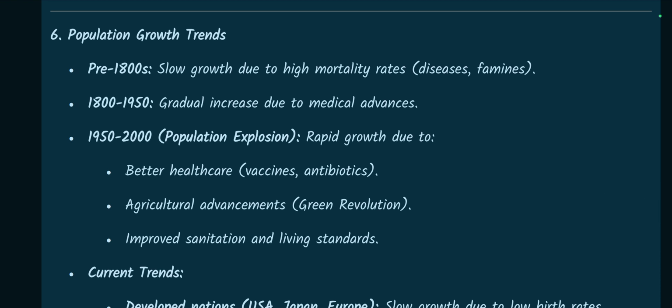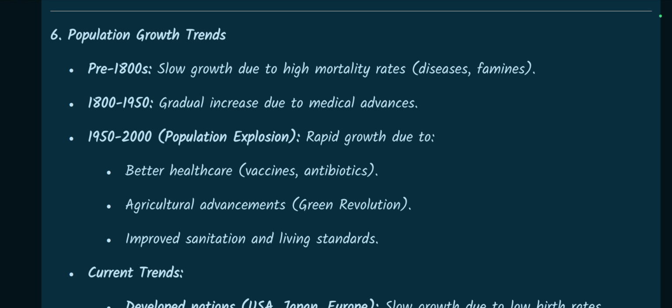Number 6. Population growth trends. Pre 1800s, slow growth due to high mortality rates because of diseases and famines. 1800 to 1950, gradual increase due to medical advances.